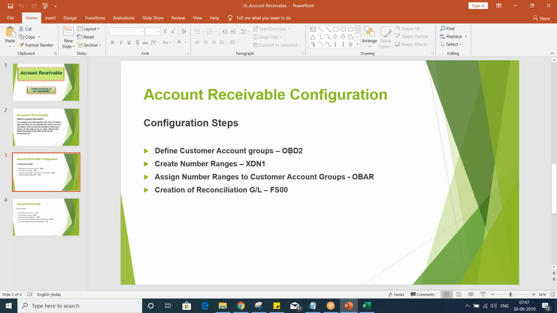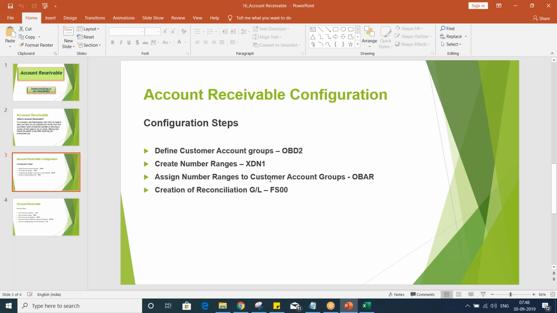Now, the first thing is we have to set up the account group. The second one is number ranges, and the third one is that this number range is going to be assigned against the account group. Keep one thing in mind, guys: the way we set up the vendor master, it is going to be set up against a particular account group, right?